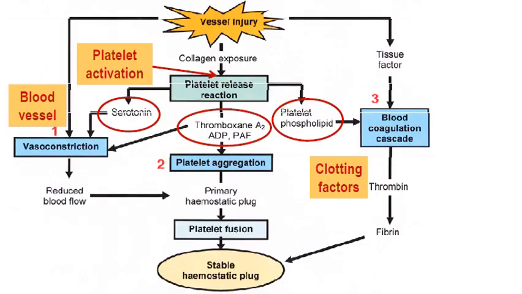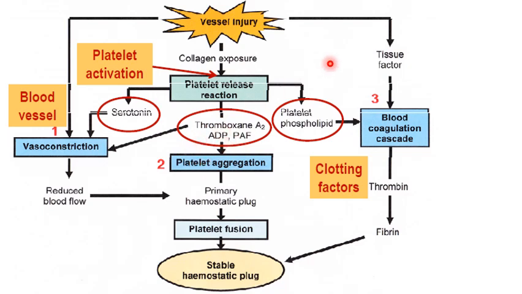So now let's take a closer look at the three steps involved in hemostasis. The stimulus for hemostasis is damage to the walls of the blood vessel, and this triggers vasoconstriction. Vasoconstriction is important for limiting blood flow to the area and also creating a sluggish flow through the vessel, which helps the blood clot to form. Damage to the cell wall also exposes the underlying layer of collagen, and collagen is important because it activates the platelets. The platelets will then release factors into the blood which can further stimulate vasoconstriction. The platelets will also aggregate to form the temporary platelet plug.